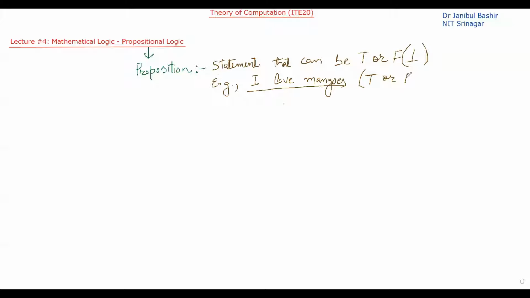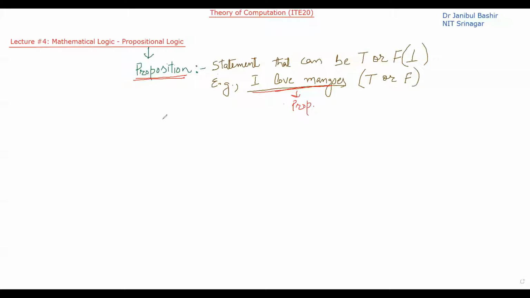If I like mangoes, then this statement is true. However, if I didn't like mangoes, then this statement is false. So we can say that this statement is a proposition.